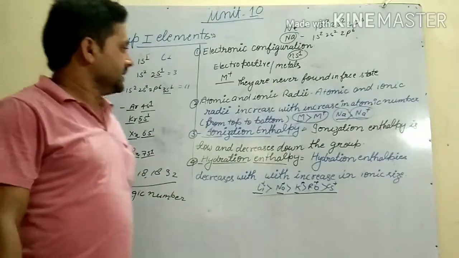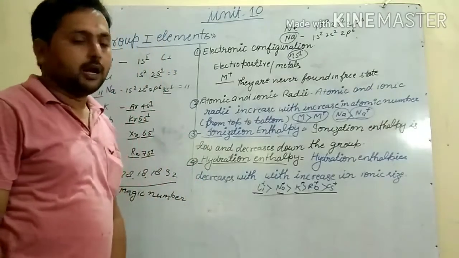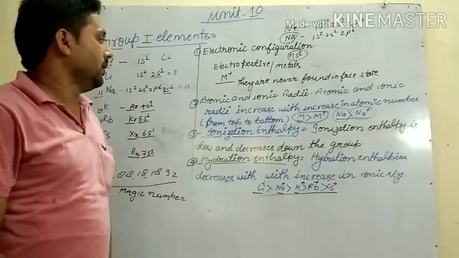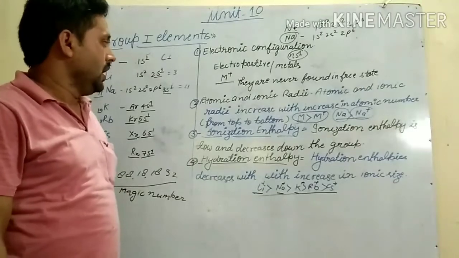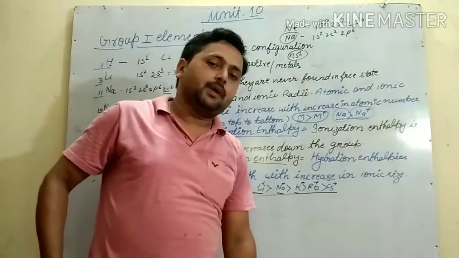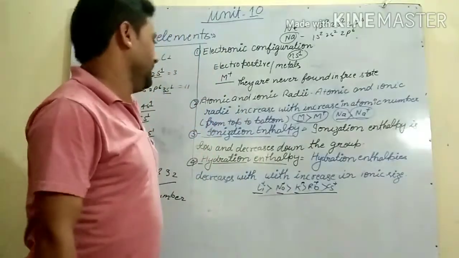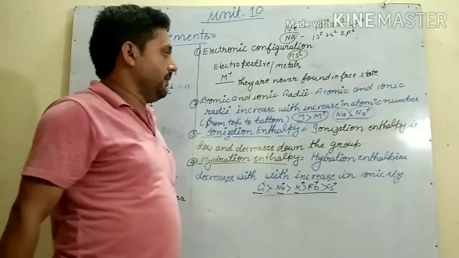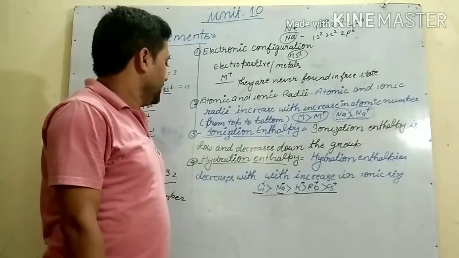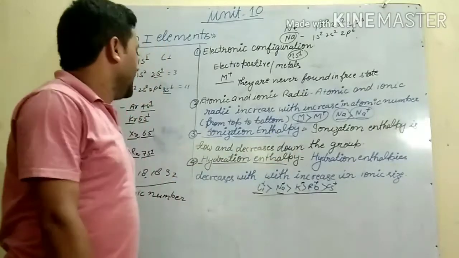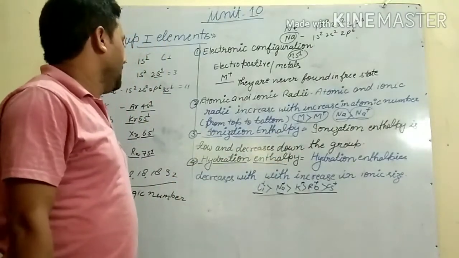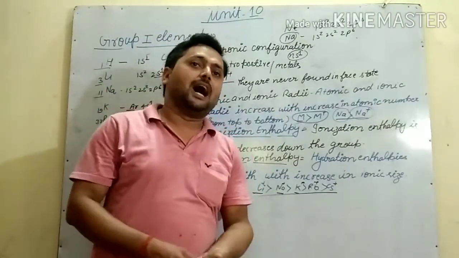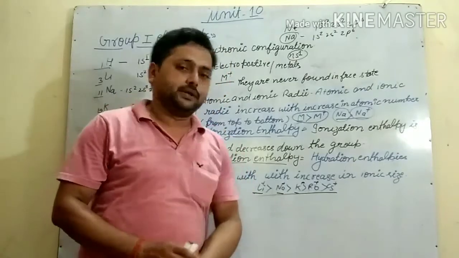Atomic and ionic radii increase down the group, from top to bottom. And the atomic radius is always greater than the ionic radius of the same element. Ionization enthalpy is low. Ionization enthalpy of these elements is low and decreases down the group. Hydration enthalpy decreases with increase in ionic size.